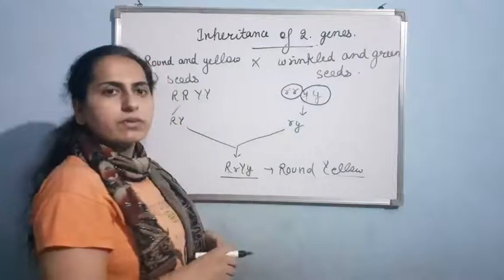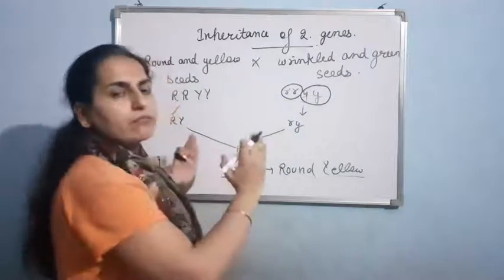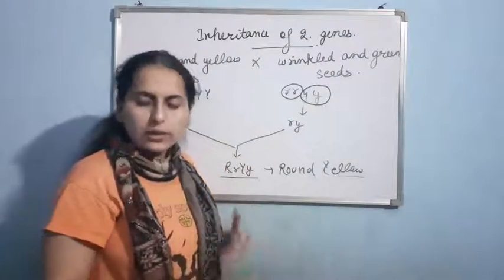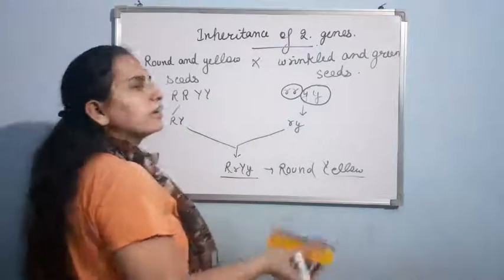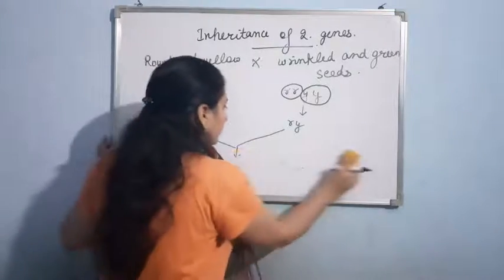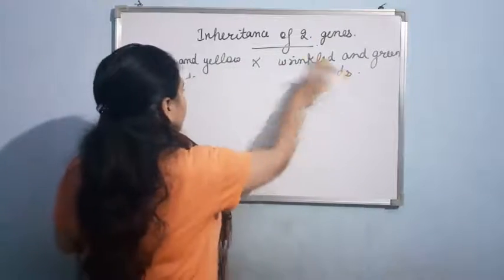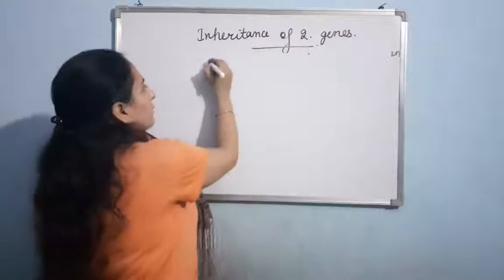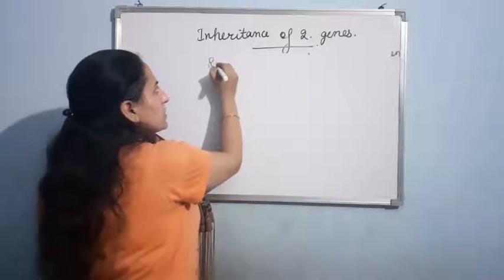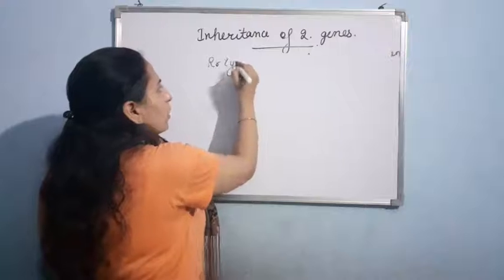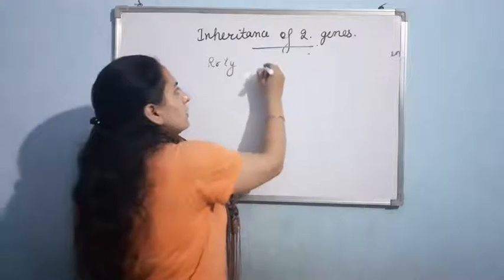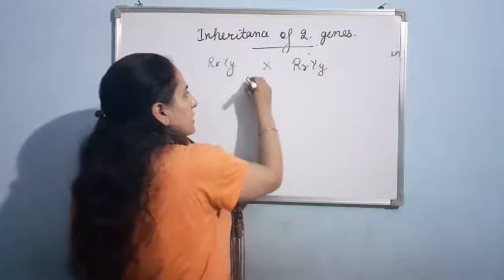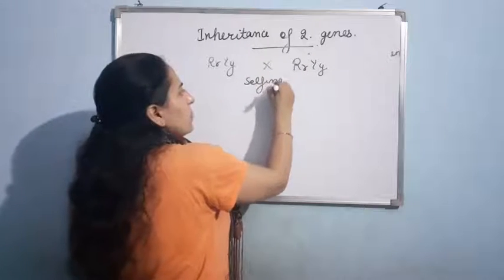Now what he did after that, he took two F1 plants and did self-crossing. Okay, now let us do that and then let us find out the phenotypic ratio. So here F1 plants are there, capital R, small r, capital Y, small y, and selfing is done, capital R, small r, capital Y, small y, selfing. Okay. Now let us form the gametes.